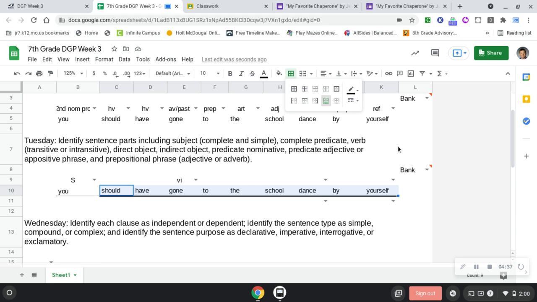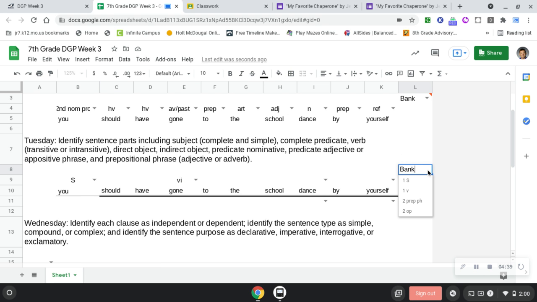All right, so now we have 2 prepositional phrases. Remember, we're going to put our parentheses from the preposition to its object of the preposition. There's 2 of them. Does anyone want to take a gamble at where our first parentheses will go around our first preposition? What do you got, Alex? You should have gone. Where's the preposition?